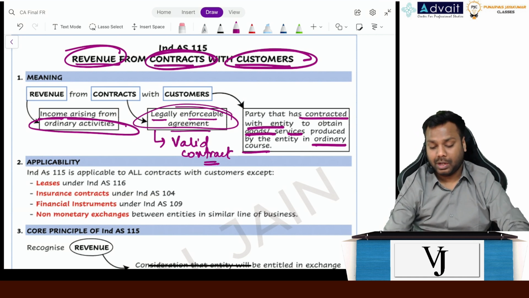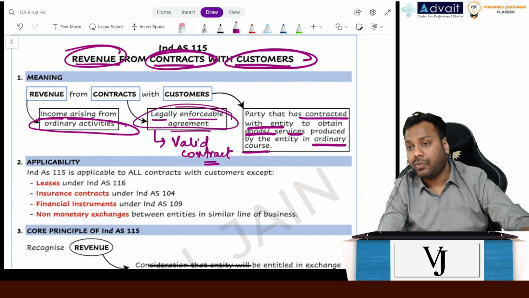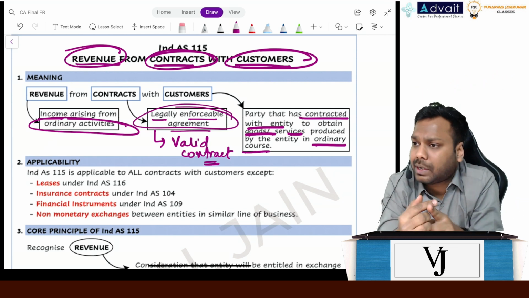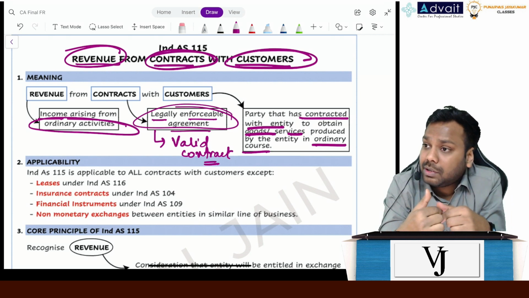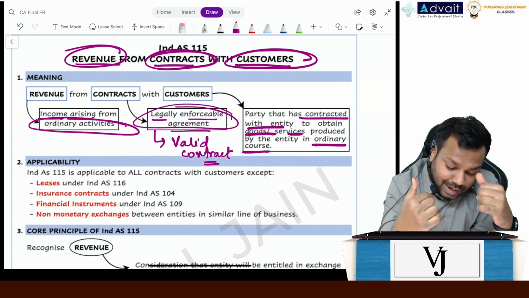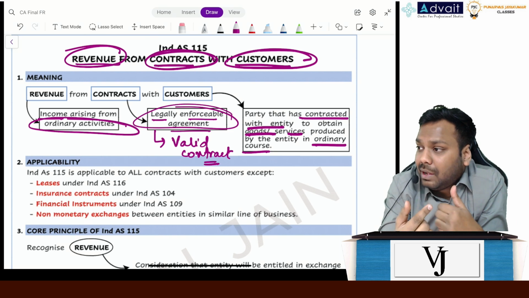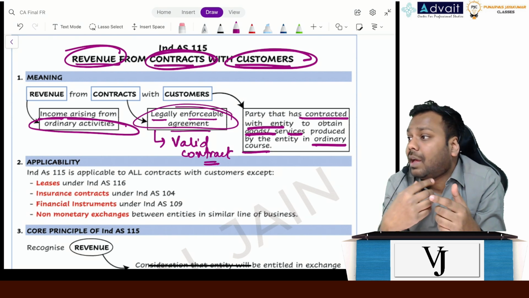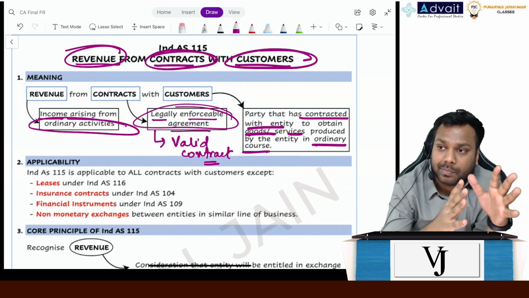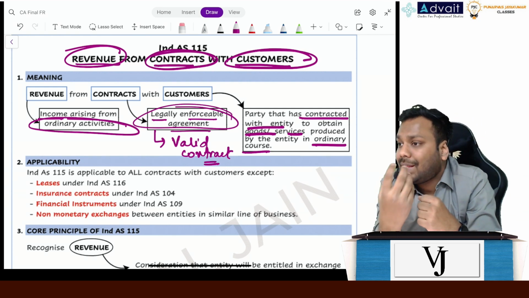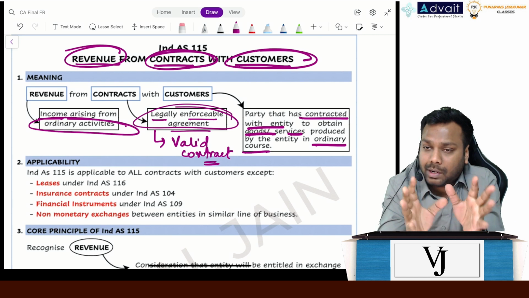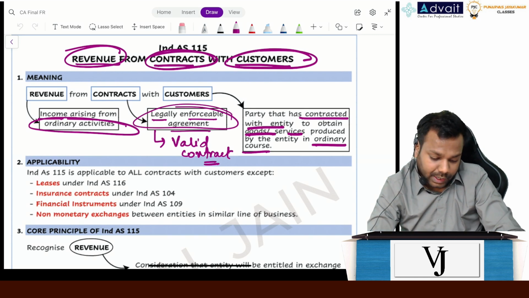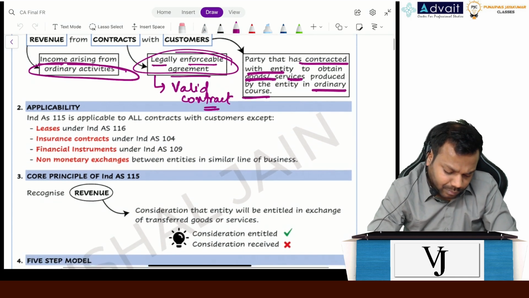So now the name says revenue from contract with customers. Let's suppose there is no contract. Will it be covered under the standard? No. But yes, this standard definitely gives us guidance on what if a contract does not exist, and how I will recognize the revenue in that case. It gives us guidance, but if a contract is not existing, that transaction will not be covered under the standard. Okay. Now comes the applicability.